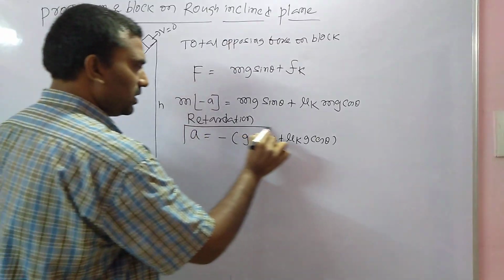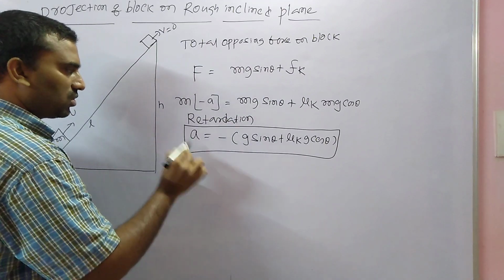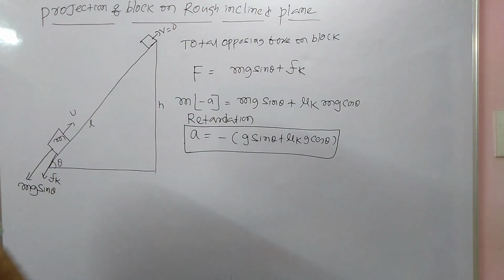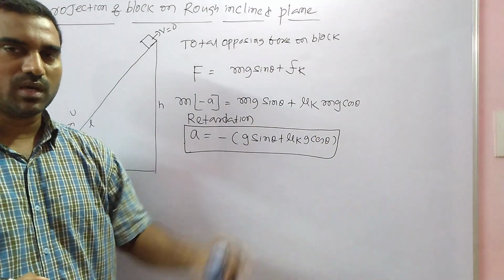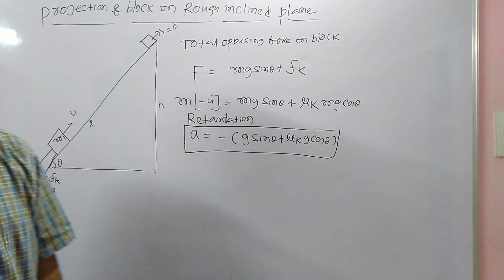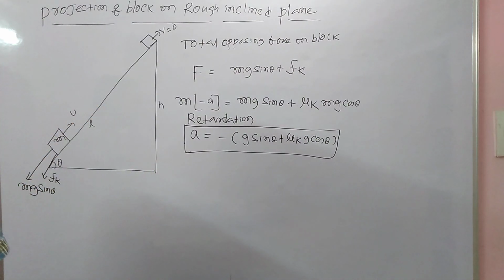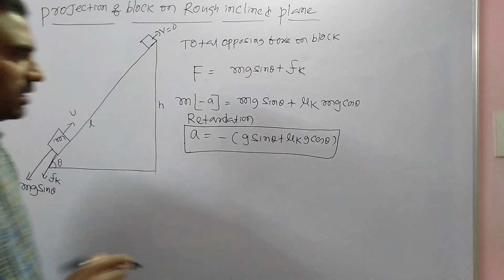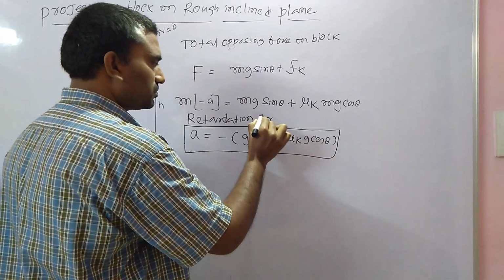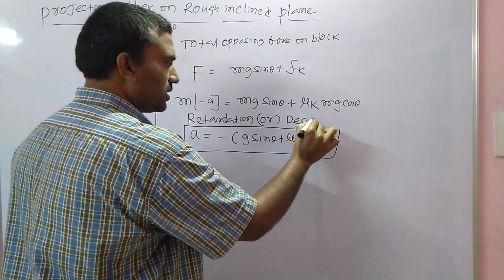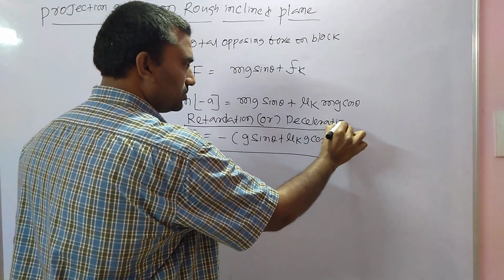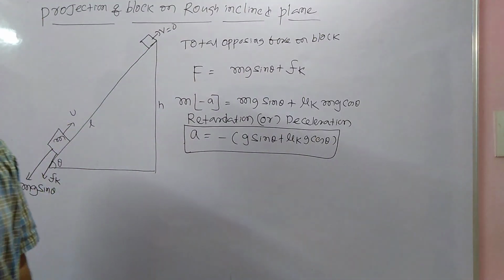This is the formula for retardation of the block: a is equal to minus (g sin theta plus mu k g cos theta). It is the negative acceleration, or retardation, or deceleration.